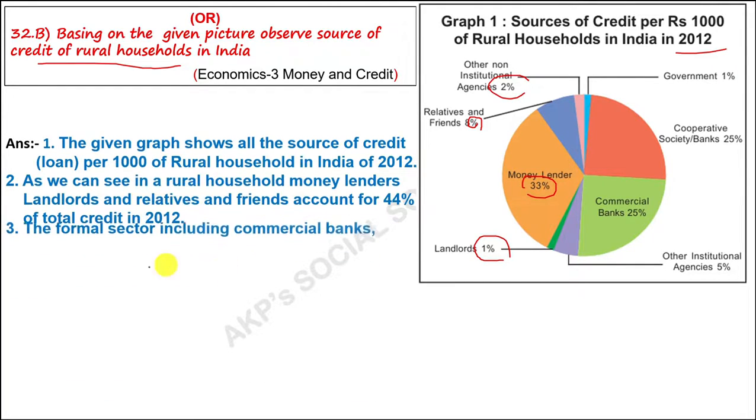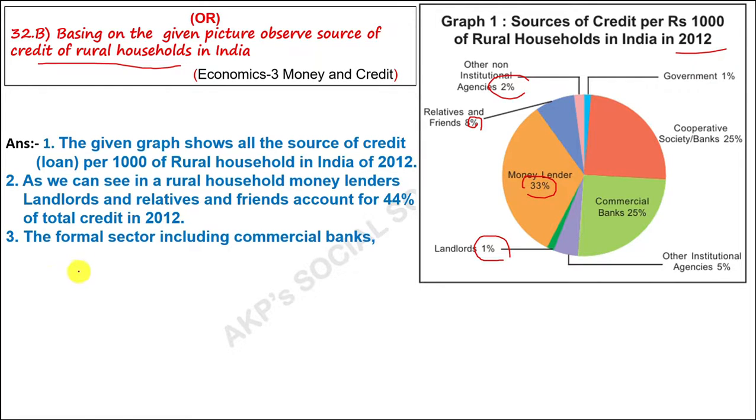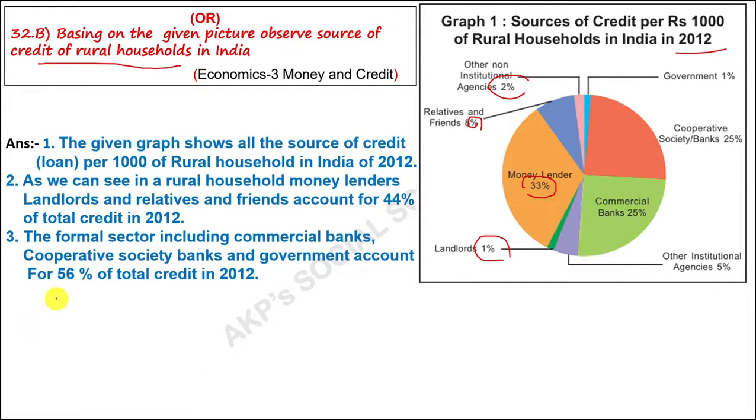Next observation, the formal sector including commercial banks, cooperative society banks and government accounts for 56% of the total credit. These are called formal, these are informal.